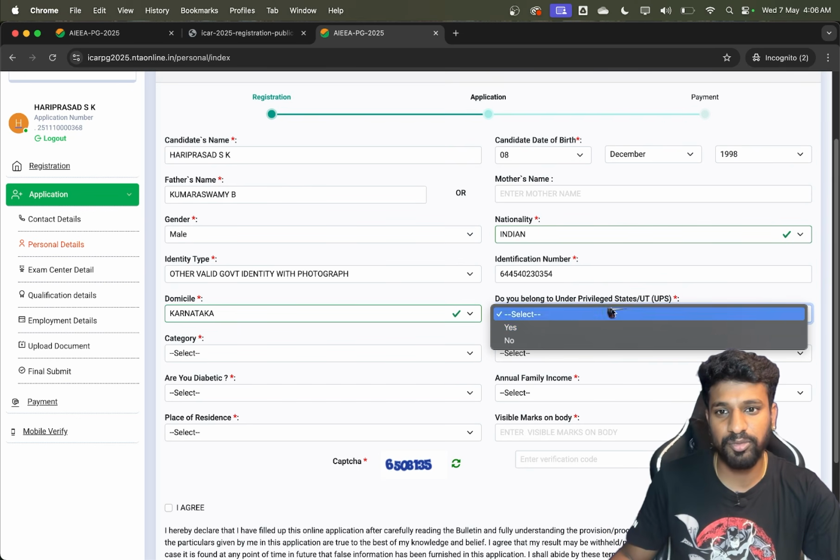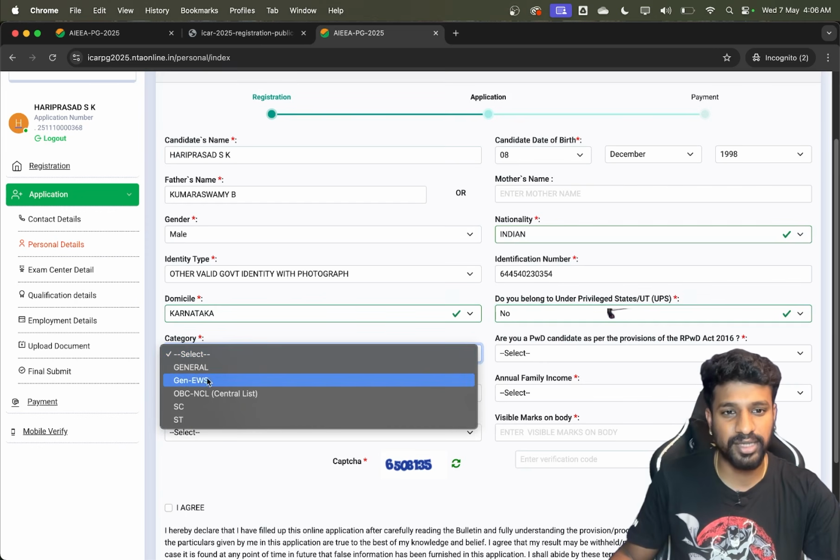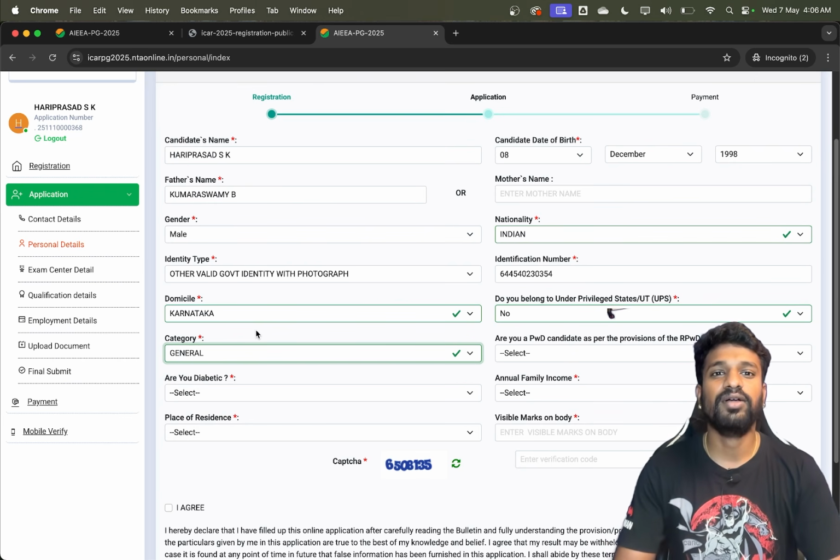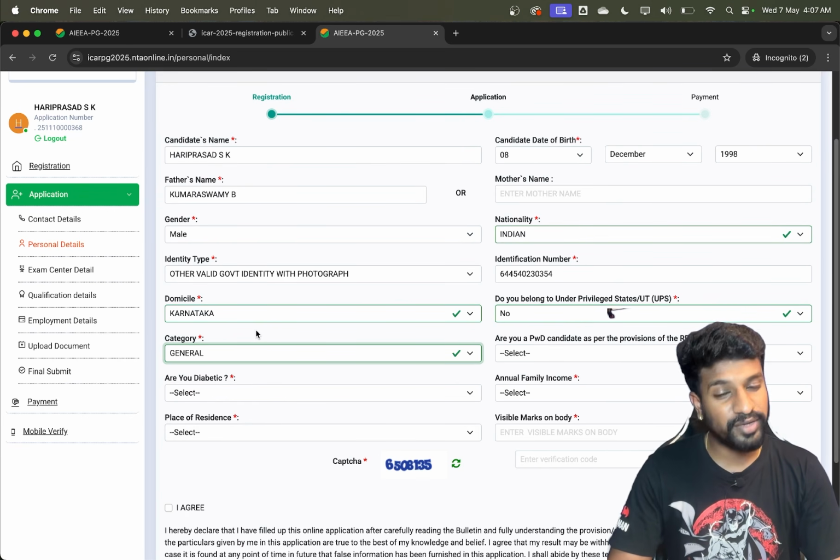And do you belong to underprivileged? No. So just select the relevant options and choose the category. The major problem comes here when students are not sure whether they belong to OBC or EWS, or even if they belong, they are not sure whether they will be able to get the certificate.